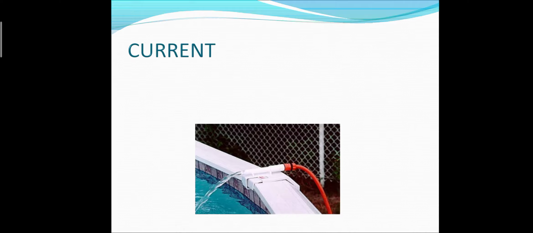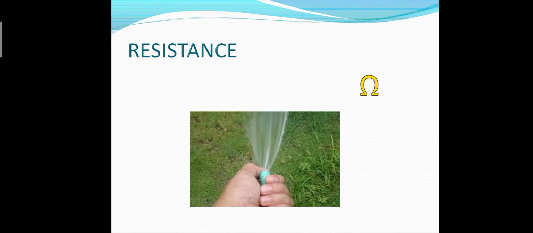Many charged particles are flowing in a particular wire or conductor, just like the water is flowing in this particular figure, right? So current is basically the flow of charges, which is the water analogy, that is water flowing out of that pipe.